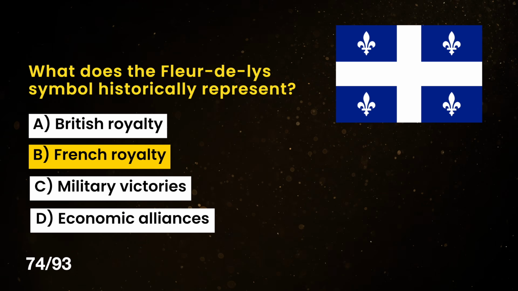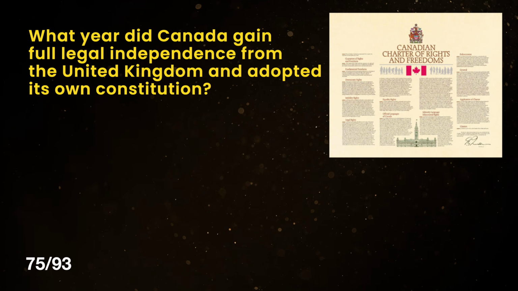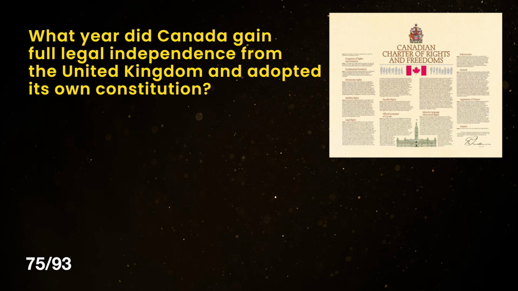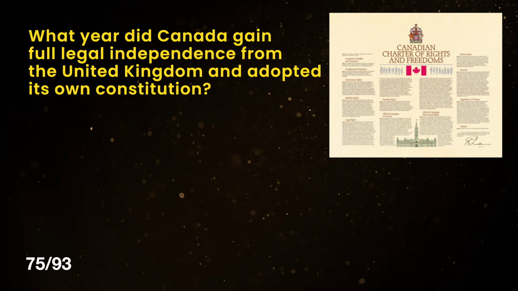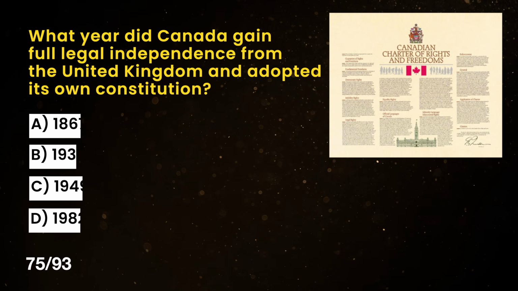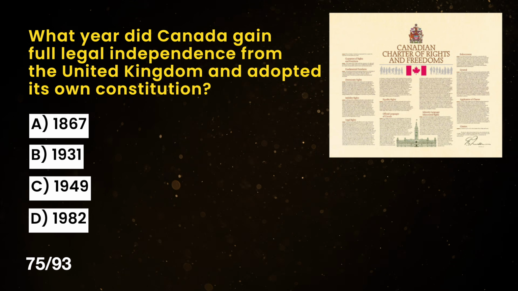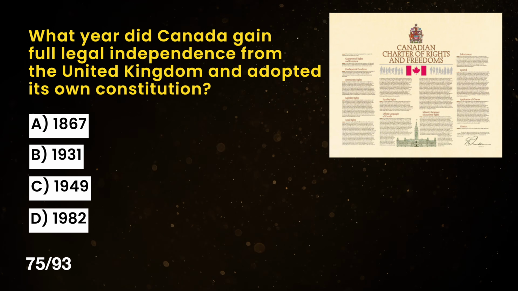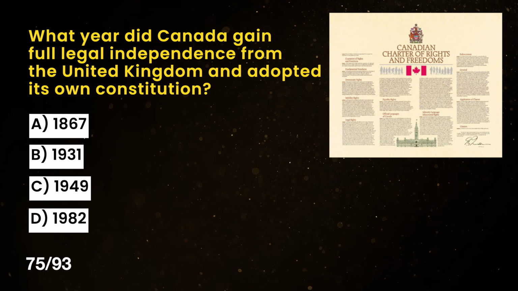The correct answer is B. French royalty. What year did Canada gain full legal independence from the United Kingdom and adopt its full constitution? A. 1867, B. 1931, C. 1949, and D. 1982.